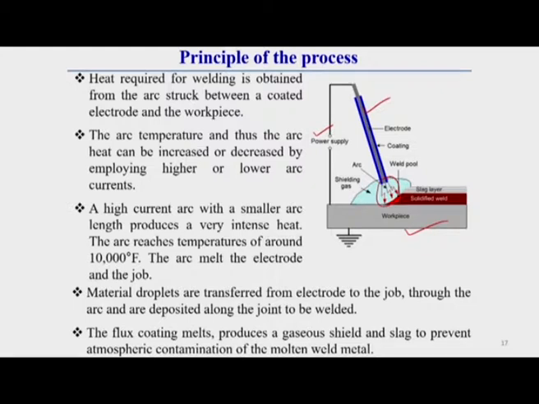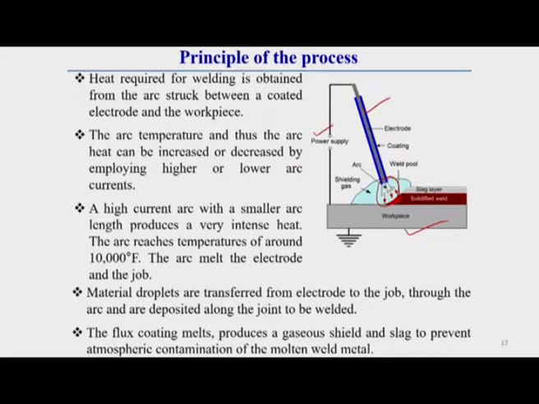So, higher the arc current, we can increase arc temperature or heat input. A high current arc with a small arc length produces very intense heat. The arc can reach a temperature around 10,000 degree Fahrenheit.